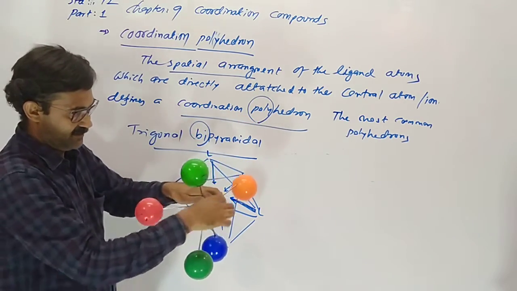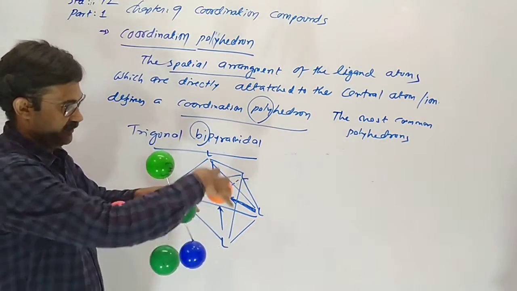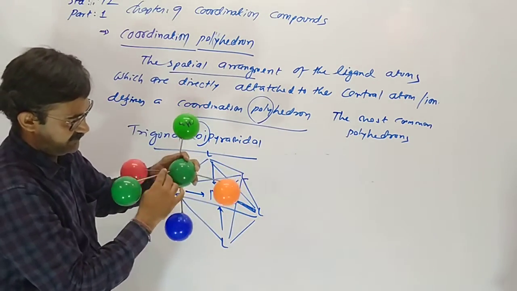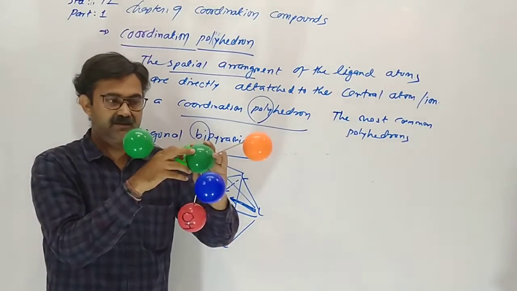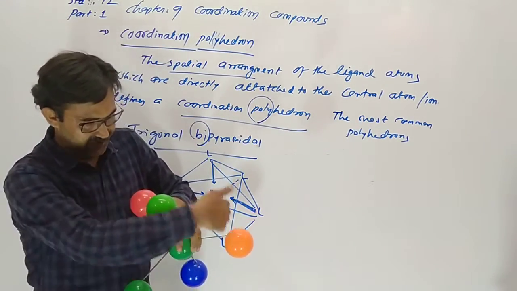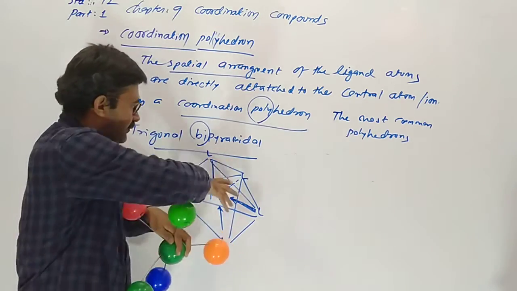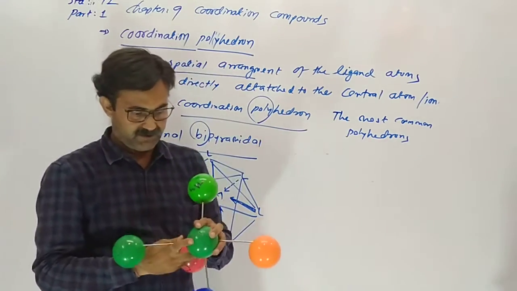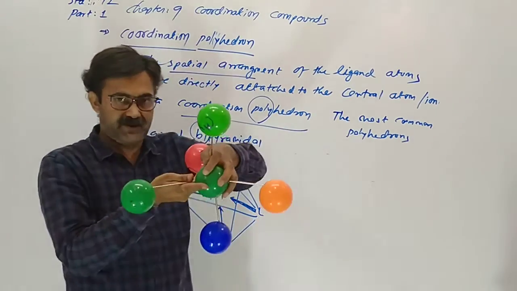This triangle makes one pyramid upward and one pyramid downward. So it is trigonal bipyramidal.